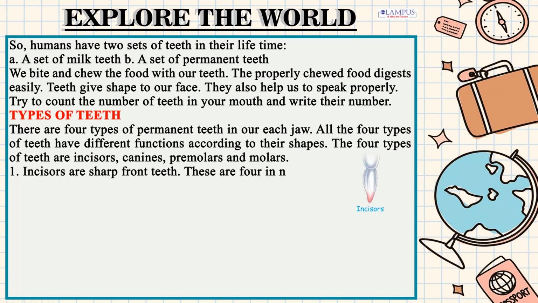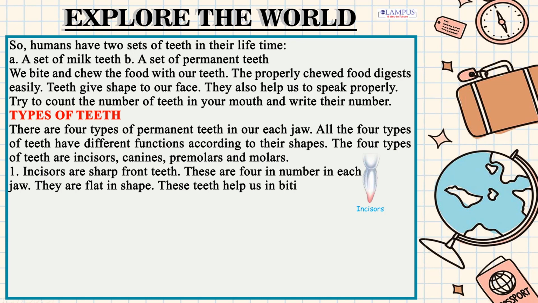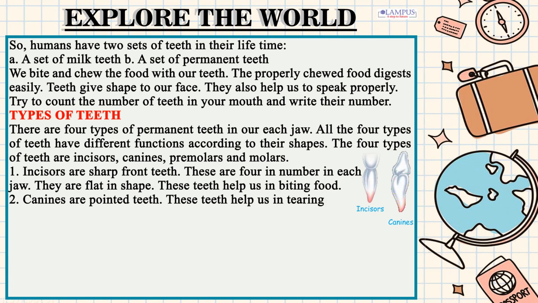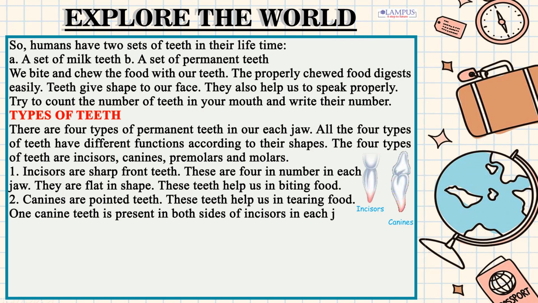These are 4 in number in each jaw. They are flat in shape. These teeth help us in biting food. 2. Canines are pointed teeth. These teeth help us in tearing food. 1 canine tooth is present on both sides of the incisors in each jaw. These are total 4 in number.